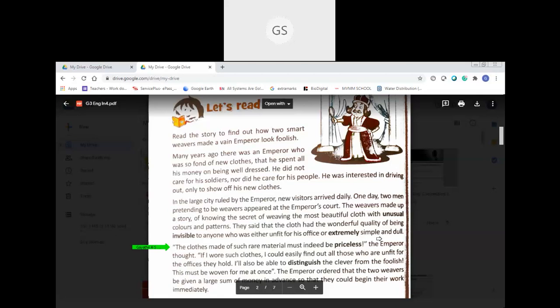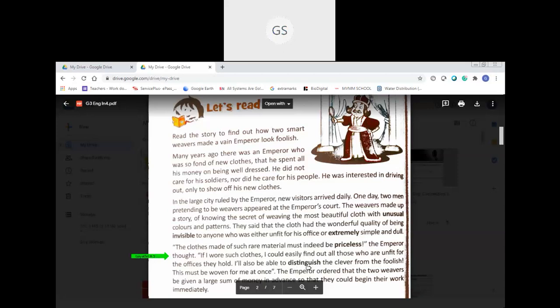So already you know that the emperor is very eager and fond of clothes. So he wanted to wear that priceless dress. Okay. If I wore such clothes, I could easily find out all those who are unfit for the office. I'll also be able to distinguish.